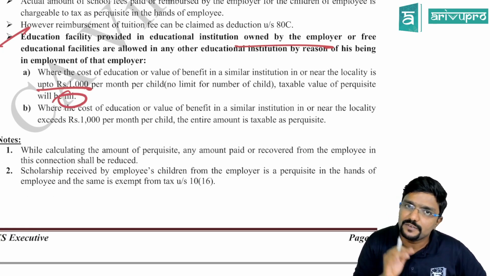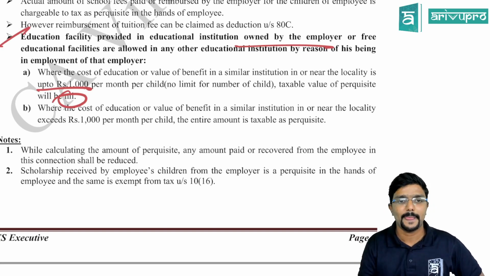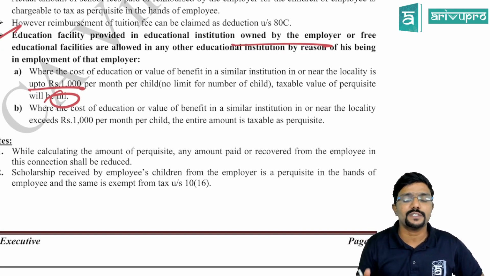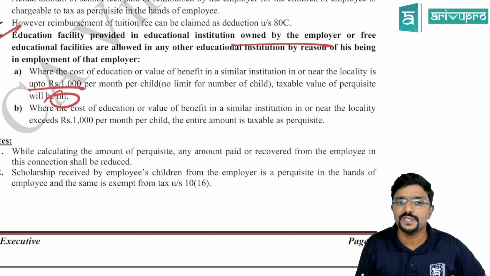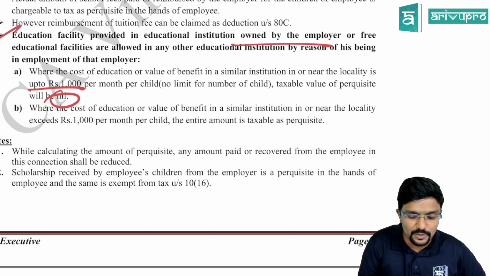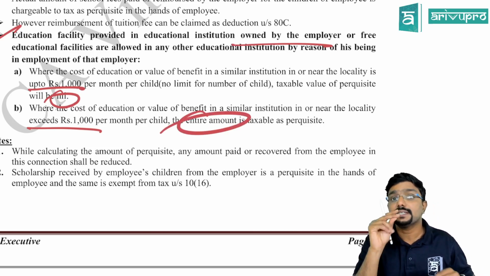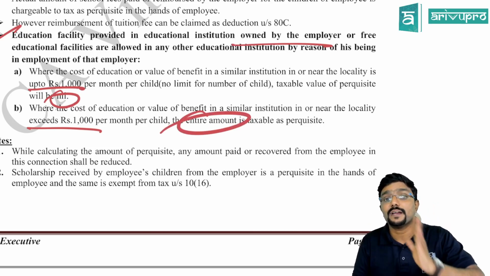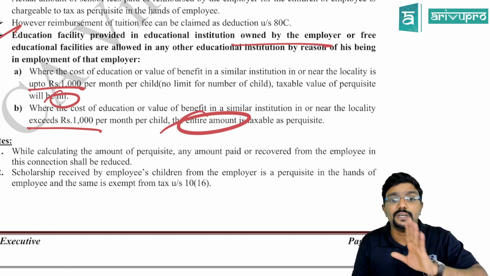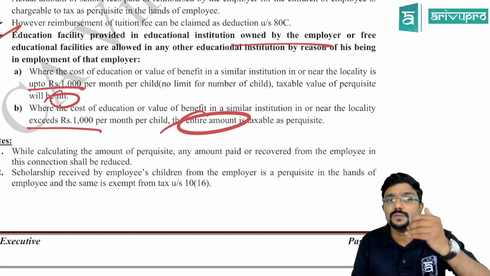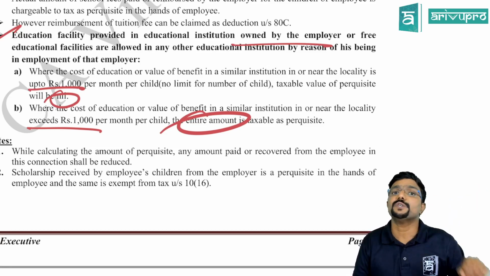But in this case, is it within 1,000 rupees per month? No, sir. Then, where the cost of education or value of benefit in a similar institution in or near the locality exceeds 1,000 rupees per month, then the entire amount is taxable. Entire amount. It's not like only the excess over 1,000. So here, if the amount is more than 1,000, should we reduce 1,000? No, we should not.